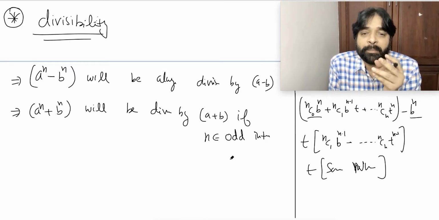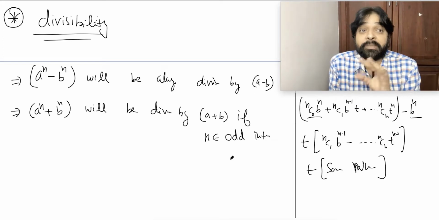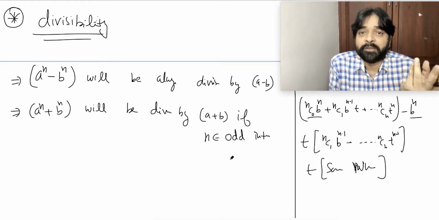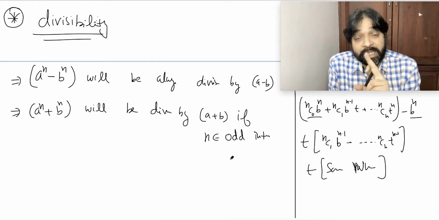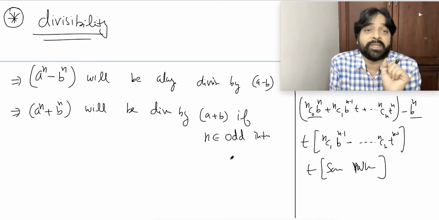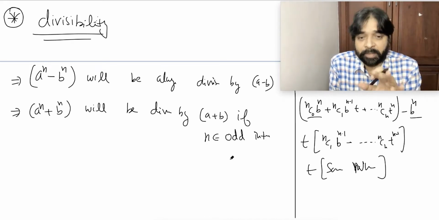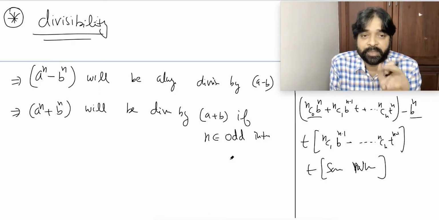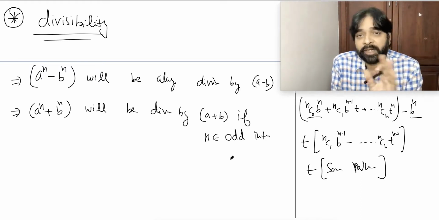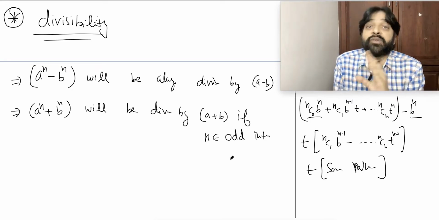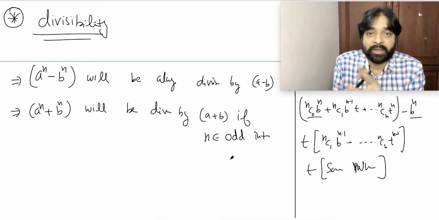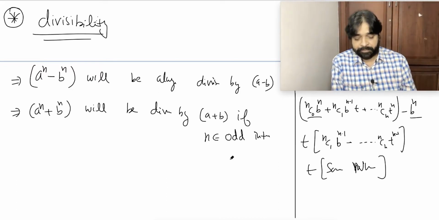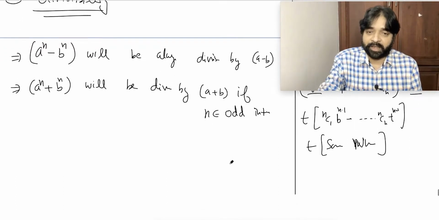If it's odd, for example, a cube plus b cube, that will be a plus b into something, so it will be divisible by a plus b. But a square plus b square is not divisible by a plus b. Have you understood? Okay, you understood, but at home please prove it. As I proved this one, you can assume a plus b equal to t and then put it and try to check that. When t you can take common, the odd integer condition will automatically come. Rest is the problem only, nothing else.